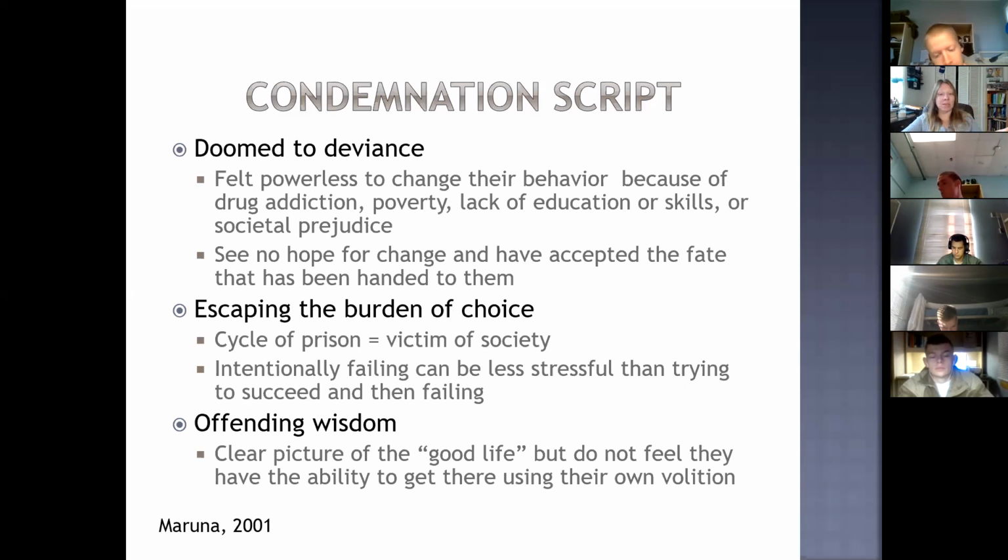So it wasn't the facts of their lives that were different. It seemed to be the way that they viewed the world. So let's talk about the condemnation script, which is how the Per sisters viewed the world. The offenders in the persistent group said that they were sick of offending, they were sick of prison, and they were sick of their position in life. Most of them said that they felt doomed to deviance and that they felt powerless to change their behavior because of those characteristics that we went through: drug addiction, poverty, a lack of education or skills, social prejudice.